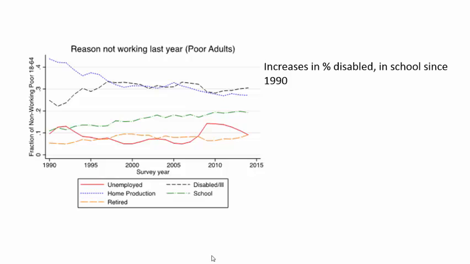Since 1990, there is a decline in the fraction of poor adults who report not working because they are engaged in home production, generally involving parents caring for children. This is consistent with the increase in rates of employment among single parents that we saw when we looked at changes after welfare reform. There is also an increase in the fraction of poor adults going to school, and an increase, beginning in 2008, in the fraction who report being unemployed. The latter increase is likely a reflection of the 2008 recession, but the fraction of poor adults who are unemployed remains substantial even by 2014.